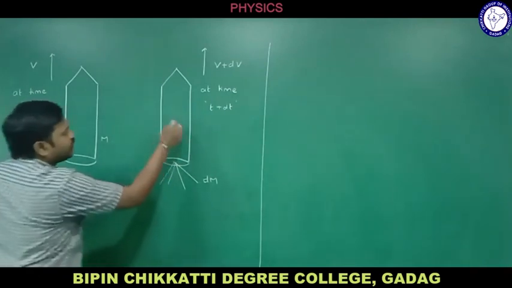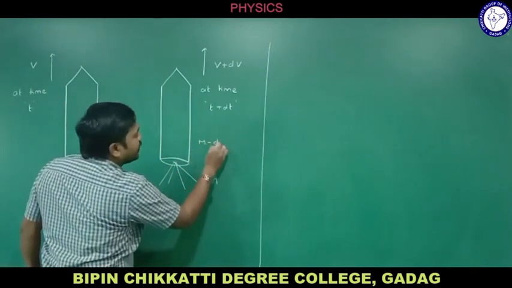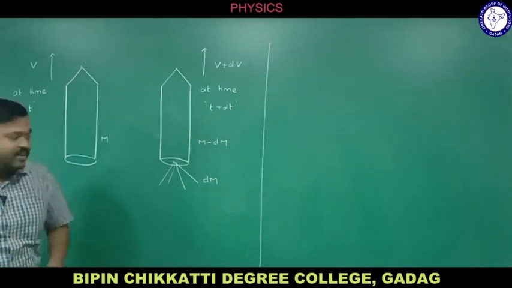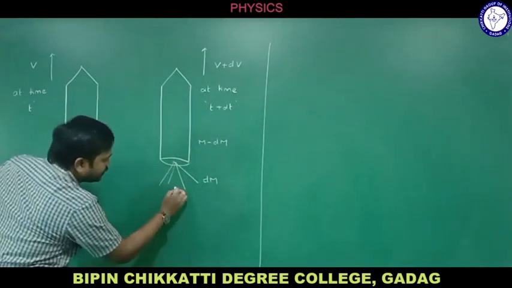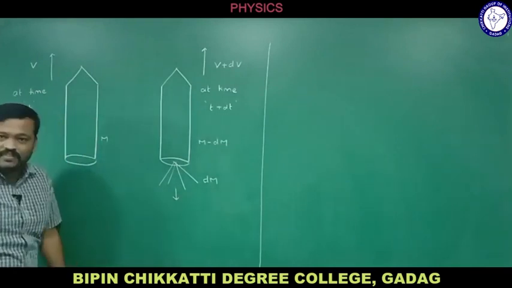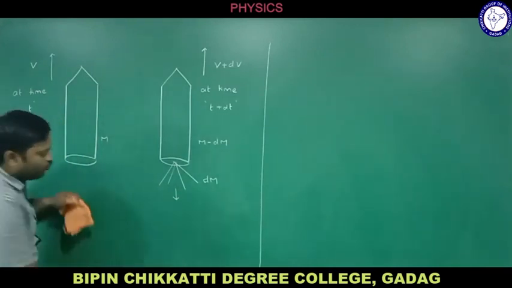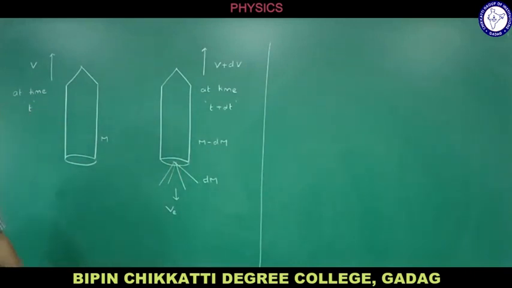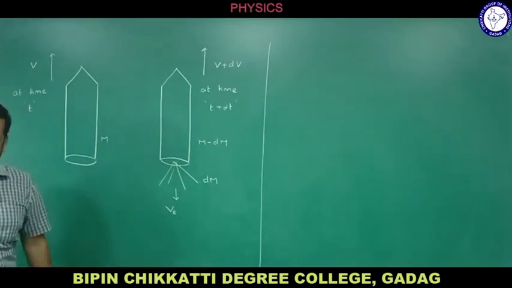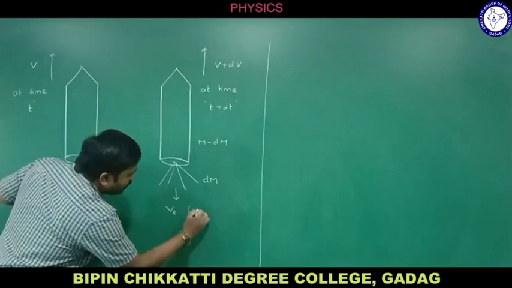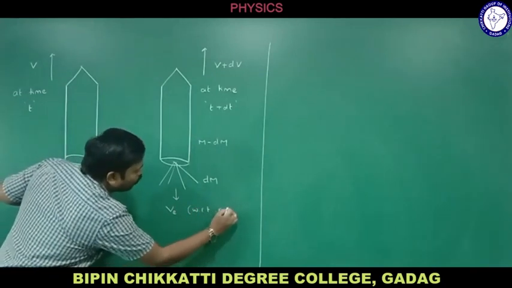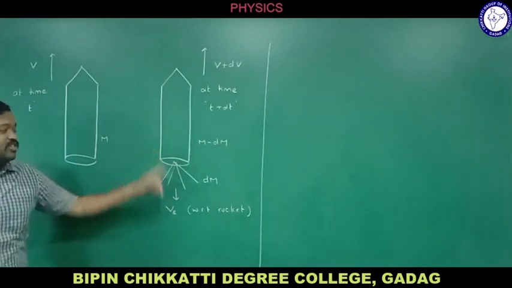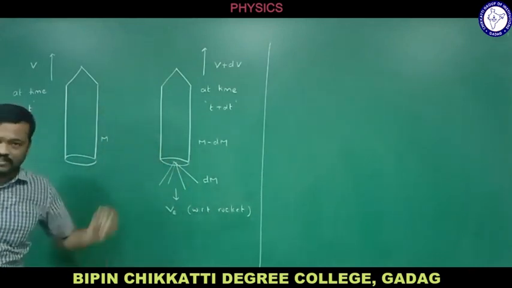Now what is the mass of the rocket now? M minus dm, because it lost mass dm, right? Okay, so this mass is lost in this direction and it also has some velocity, and the velocity of the exhaust mass now here, let me call it as ve, right? So this is ve with respect to rocket. With respect to rocket, ve is the velocity of the exhaust mass now here.